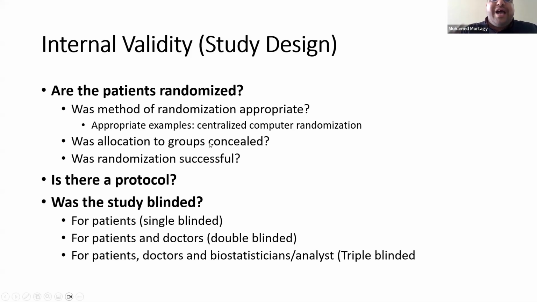And then you see, was the allocation concealed? Meaning, how was the allocation to the study arms kept secret, basically. And then we have to test. So the authors claimed, for example, that they did good randomization, good concealing, nobody knows which group the patient is in, and blinding, of course. And we have to judge, is this randomization successful or not? The study also has to have a protocol. And the blinding is one of the most important things as well.